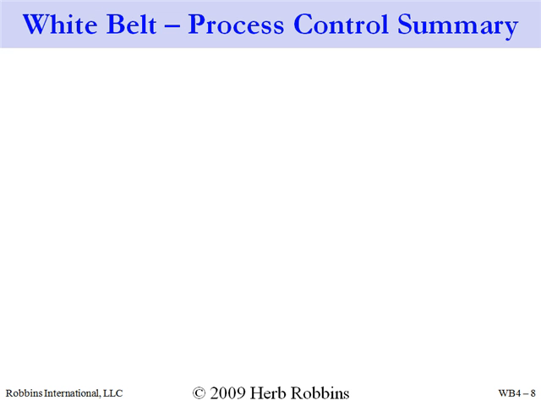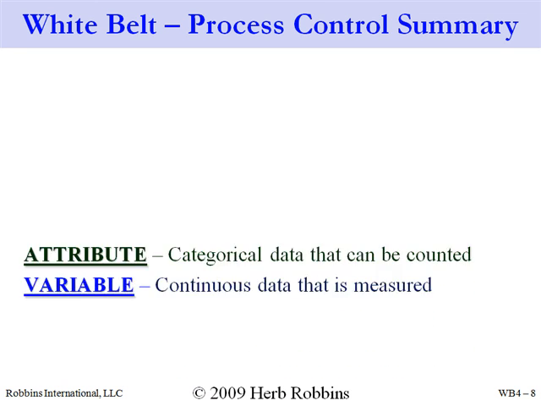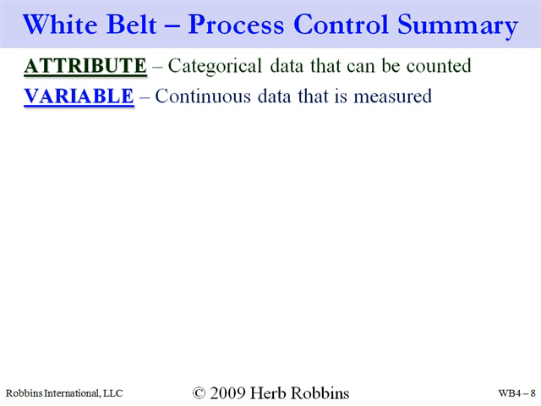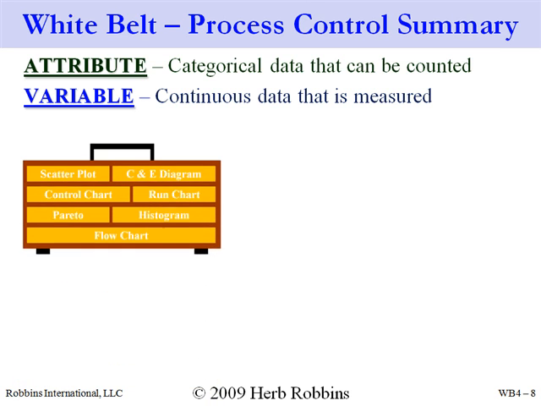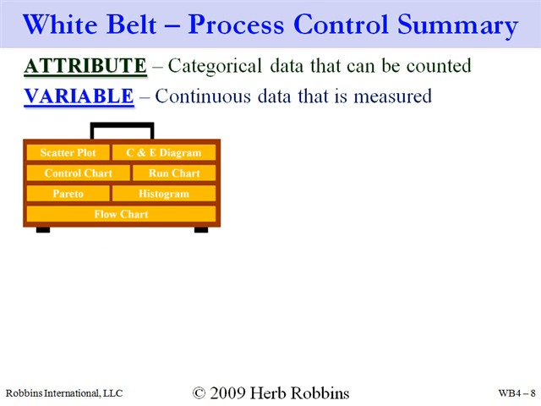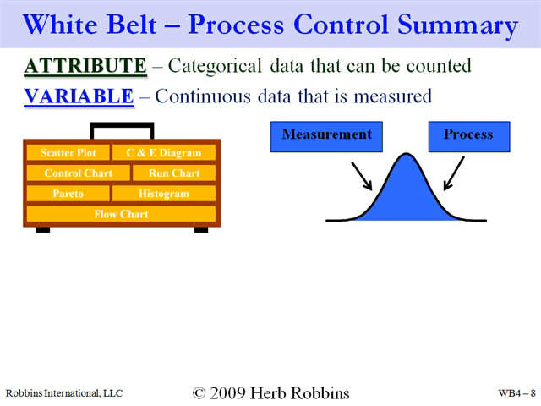Congratulations on completing this part of your white belt. Before you head off though, let's briefly review what you've learned. Attributes and variables, two types of data. One we count and fits nicely into categories. The other we measure and is continuous. You'll see the 7 quality tools which will be added to your toolbox. This will be terrific ways to analyze your data using visual representation. Also, think about the normal curve and sources of variation. You'll need to understand where the major sources of variation are coming from to reduce the overall variation in your system.